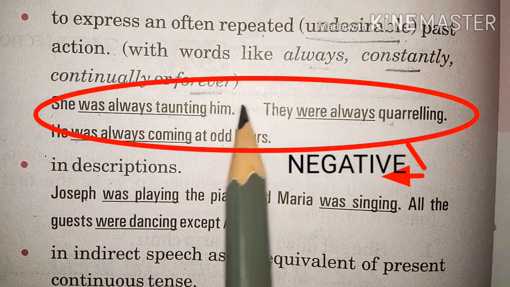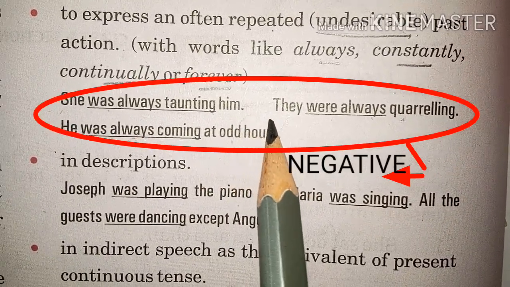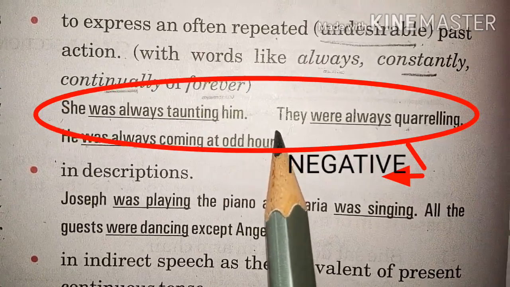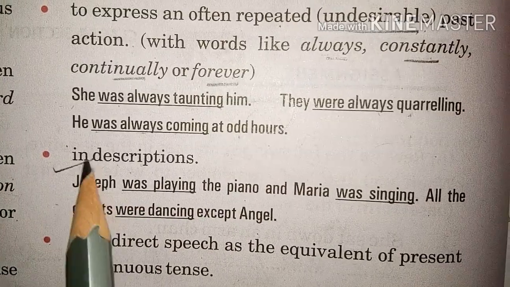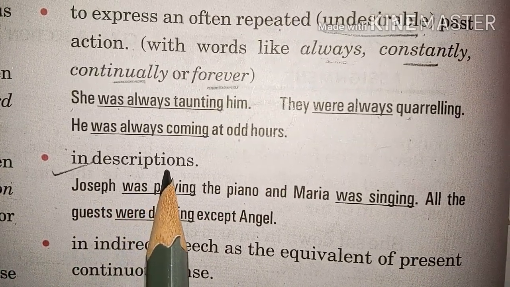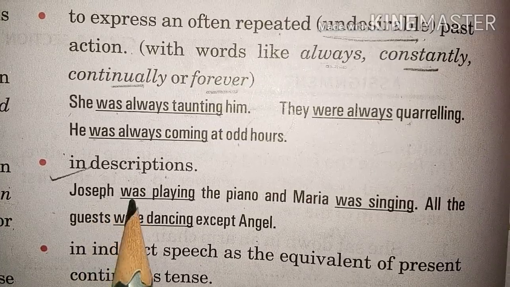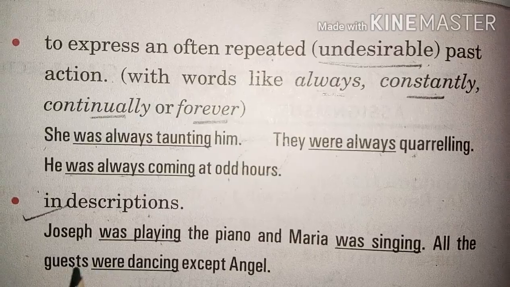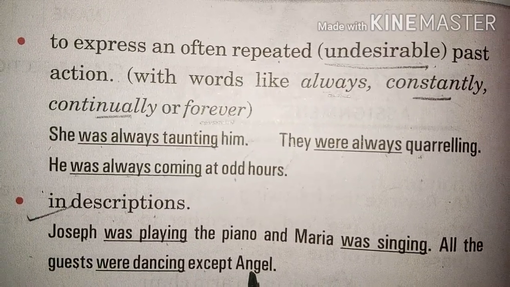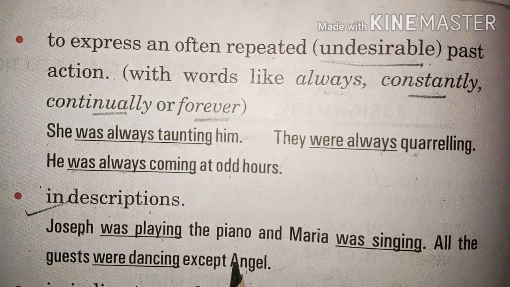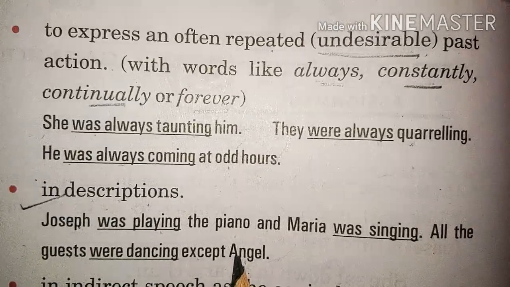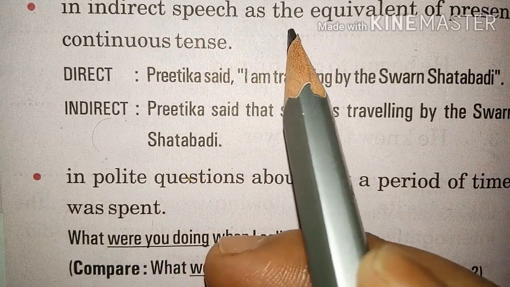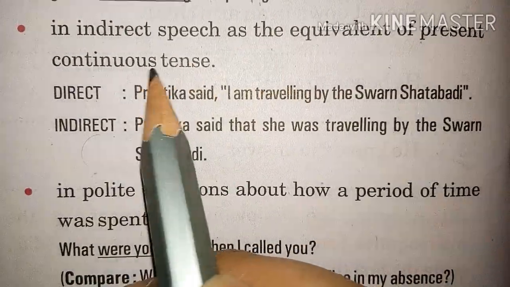These all three sentences are negative. They are undesirable sentences. Then also we use past continuous. Also past continuous tense is used in describing something. For example, Joseph was playing the piano and Maria was singing. All the guests were dancing except Angel. This is the description of an event. Then also we use past continuous tense. It is also used in indirect speech as an equivalent of present continuous tense.